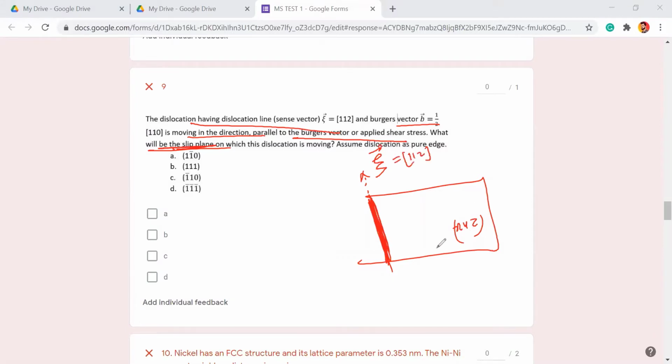It is asking for x, y, z. How will you calculate? You know, if a vector is lying on a plane, its dot product is going to be 0. So which one is going to be your x, y, z? Just go and do the dot product one by one. You understood what I mean? Okay, sir. Yes, sir.